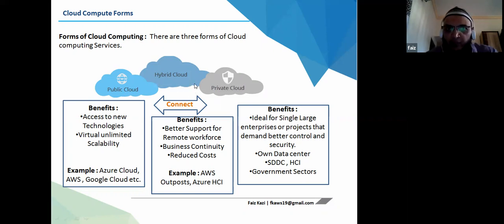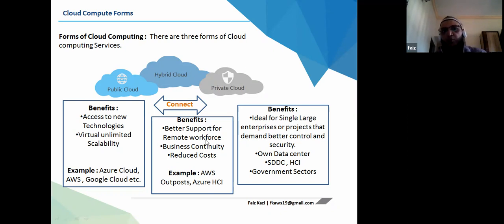Then we have one more cloud called hybrid cloud. This will connect your private cloud to multiple public clouds. The best example: if I have a data center, as I showed you in my previous slide, and I want a secondary data center as a DR site, I can go for a hybrid cloud option.